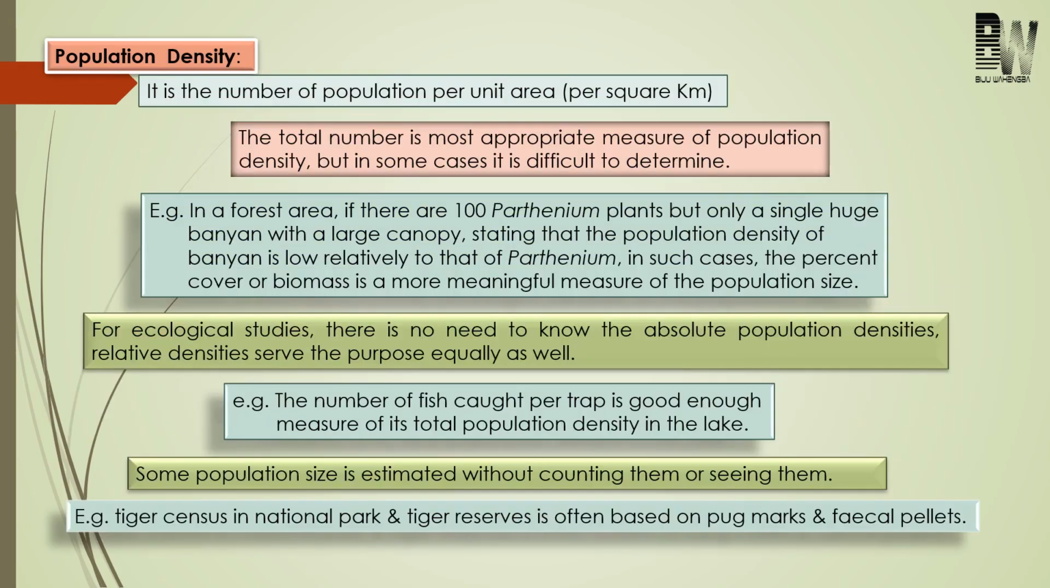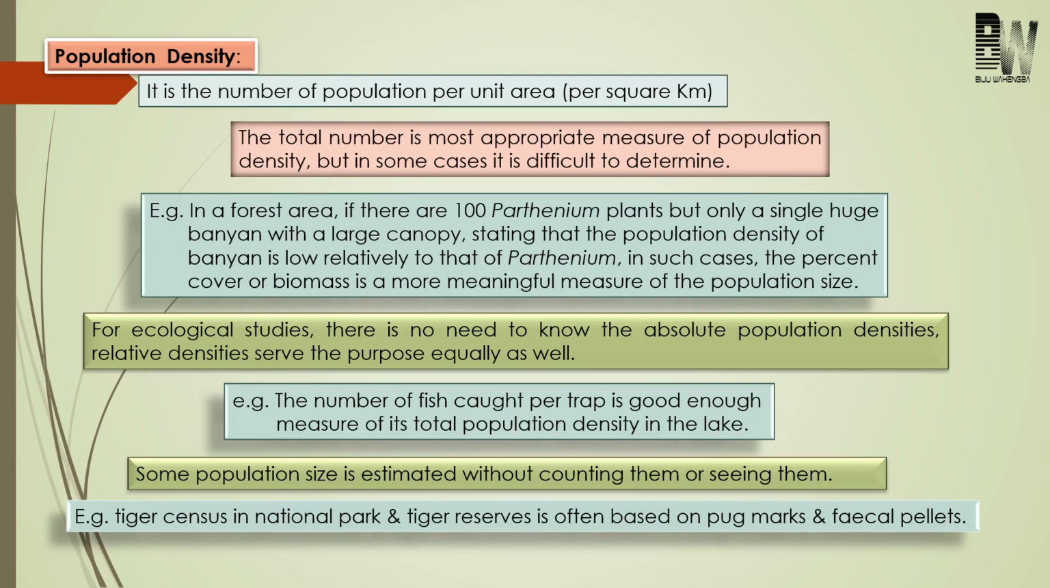Next come to population density. So actually this population density, it is the measurement or number of population per unit area. That is, the total number is the most appropriate measure of population density.